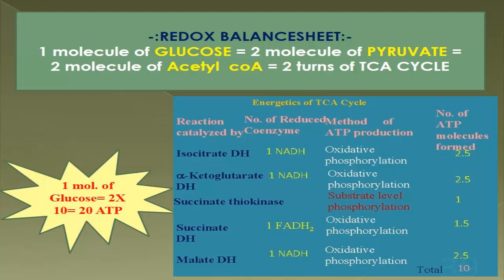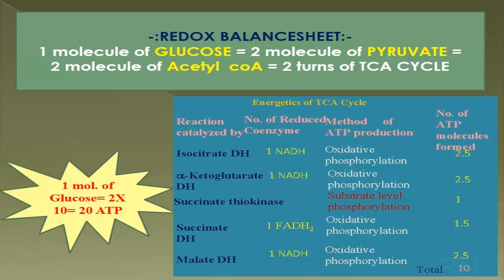When each molecule of acetyl-CoA completes 1 turn of the TCA cycle, energy is generated in 5 steps. First, the isocitrate dehydrogenase: here 1 NADH is generated, which goes to the electron transport chain to produce 2.5 ATP. Next, the alpha ketoglutarate dehydrogenase step generates 1 NADH, giving 2.5 ATP.